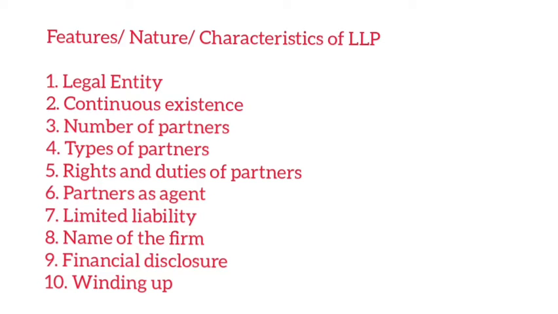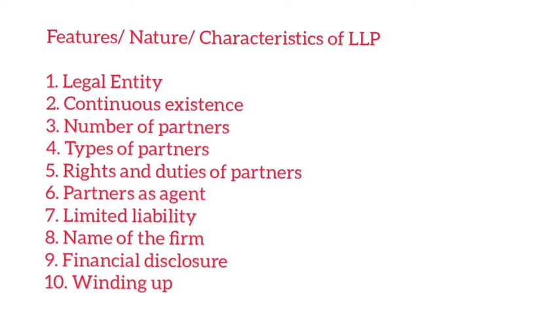Then second one, continuous existence. That is, an LLP shall have perpetual succession. You have heard the word in the salient features of a company. So here also we have the same feature, which is called perpetual succession. That is, any change in the partners of the LLP will not affect the existence or rights and liabilities of the LLP. Then third one, number of members. Every LLP shall have at least two partners and shall have at least two individuals as designated partners, and one shall be a resident of India. And there is no maximum limit regarding the partners here. The minimum limit is 2 and the maximum is not specified.